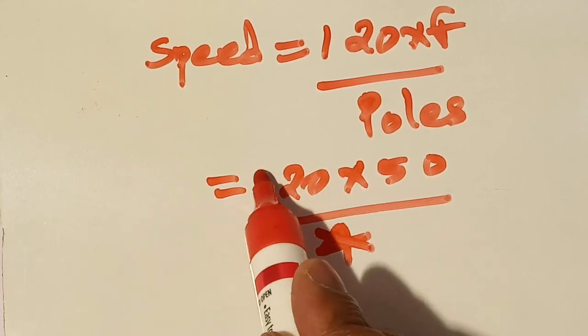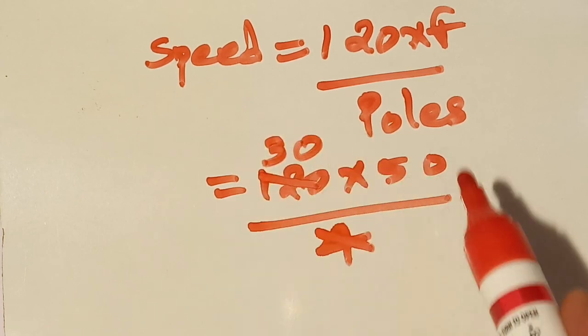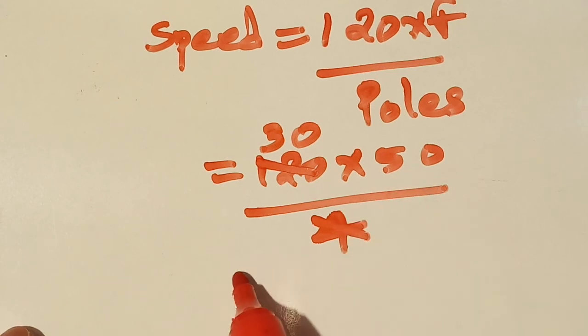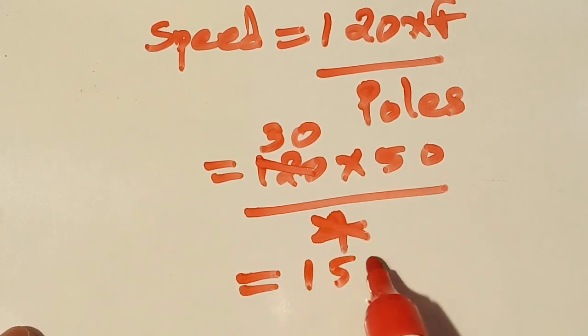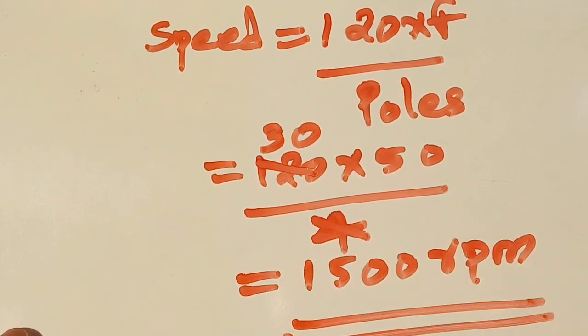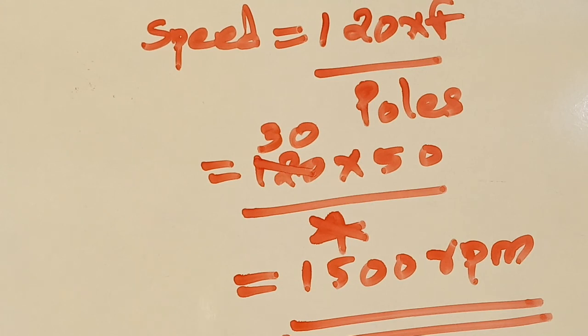So if we divide, we will get 30, and multiplied by 50, our frequency, the answer is 1500 RPM, revolutions per minute. So the equation for the synchronous motor speed in RPM is 120 multiplied by the frequency of the rotating magnetic field of the synchronous motor, divided by the number of poles.